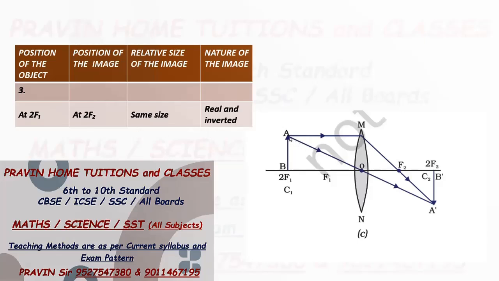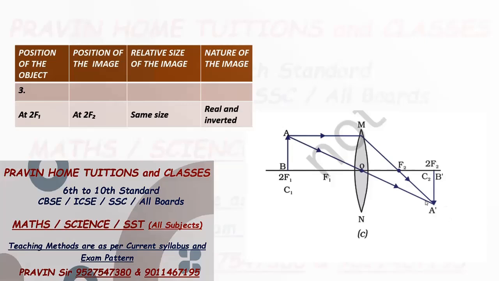Second ray selected, ray passing through the optical center, after refraction it will not show any deviation, it will go directly like this, and where these two rays meet after refraction, that is point A dash, and A dash B dash is the image.